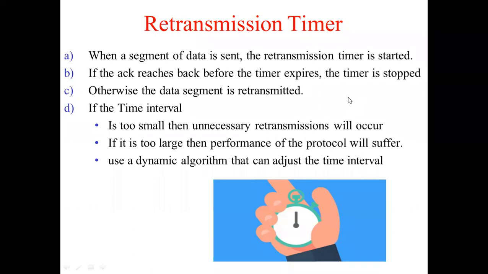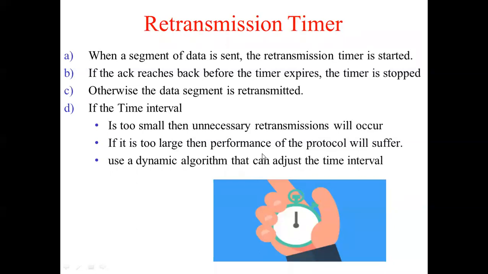Or suppose you set the time interval too large. Suppose 5 seconds are enough, but you have set it to 10 seconds. Then the protocol is going to suffer, because for 10 seconds it is going to wait for the retransmission to occur. So what is required is a dynamic algorithm which can adjust to the times, and depending on the necessity, the time interval can be set dynamically.